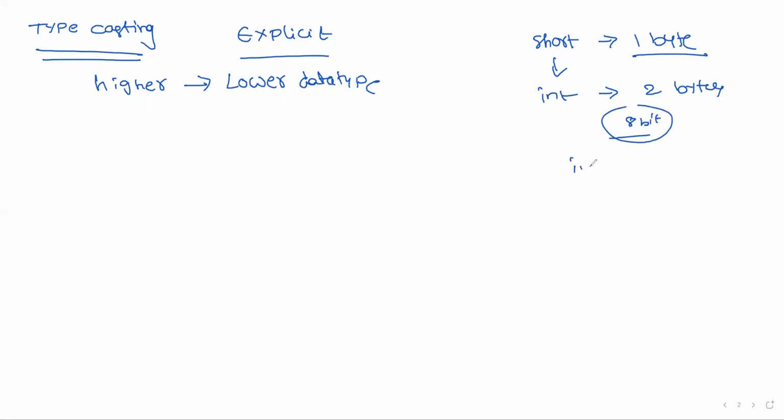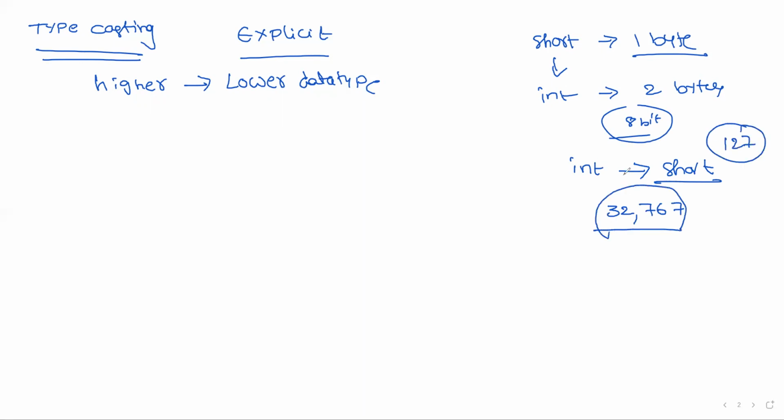But if you want to convert integer into short, in integer, the maximum value is 32,767. Suppose in short, the maximum value is 127. Then what happens? We lost some information. At the time of conversion, only 8 bits are used, not 16 bits. So we lost some information. So in typecasting, it is not done by the computer automatically.